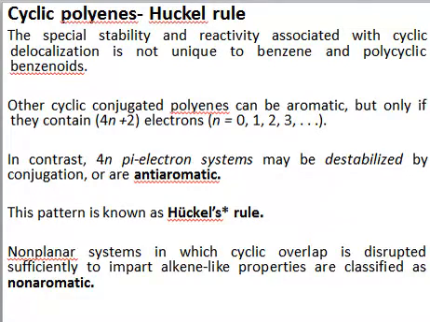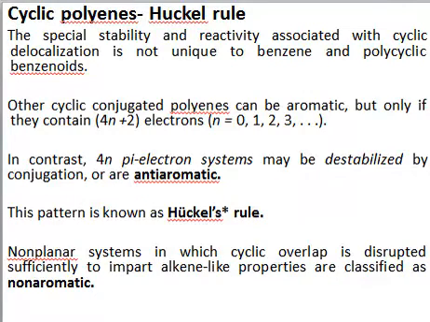But for a compound to be aromatic, it is essential, number one, that this compound must be conjugated, it must be cyclic, it must be planar. So any polyene which is cyclic, conjugated, and planar can be aromatic, but the deciding factor whether it will be aromatic or not is that it must have 4n+2 number of pi electrons.